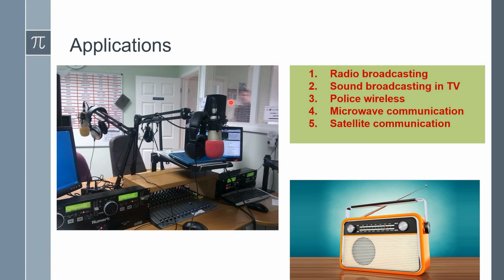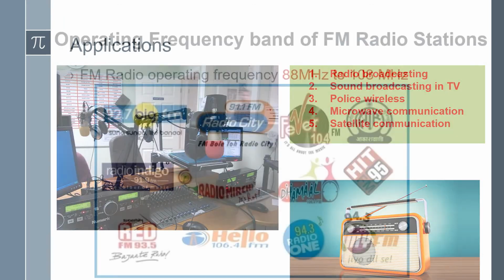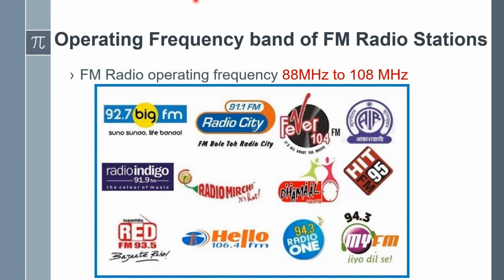This is the experimental setup of the transmitting studio, and this is the receiver side. We are going to use a normal radio to receive an FM signal. The operating frequency band of FM radio stations is 88 to 108 megahertz.